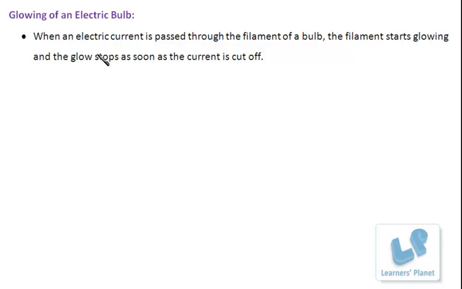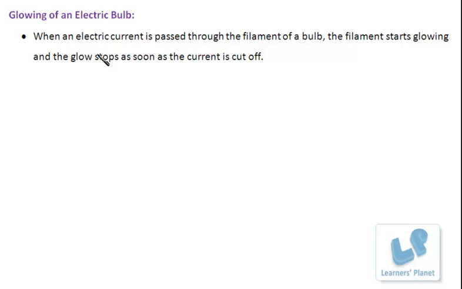Glowing of an electric bulb. When the electric current is passed through the filament of the bulb, the filament starts glowing. When the current is stopped, the filament stops glowing. So with the flow of the current, the filament of the bulb glows, and when the flow of the current is stopped, the bulb stops glowing. So this is also a physical change, right?